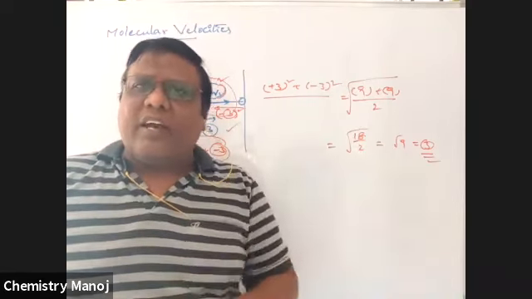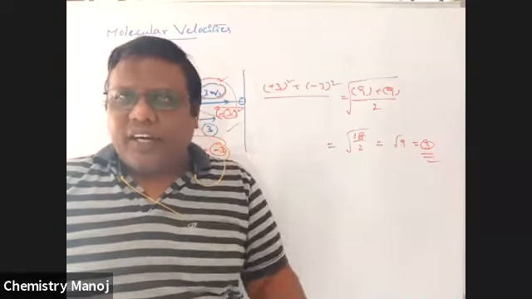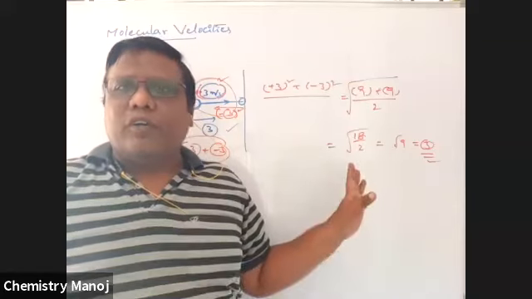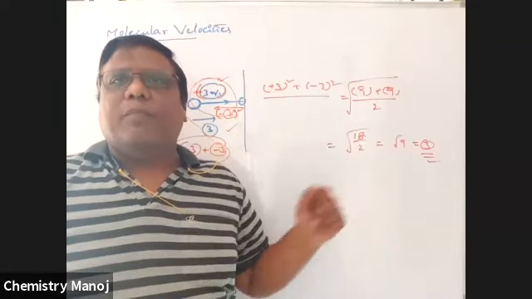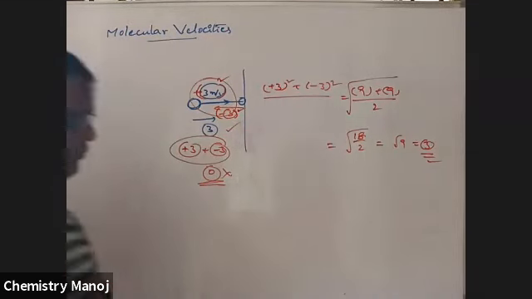How to calculate all these values? By using some formulas. The derivations of those formulas are not needed. Those formulas I am going to write here. They are very, very important. So now I am going to write the formulas of all these 3 types of velocities.